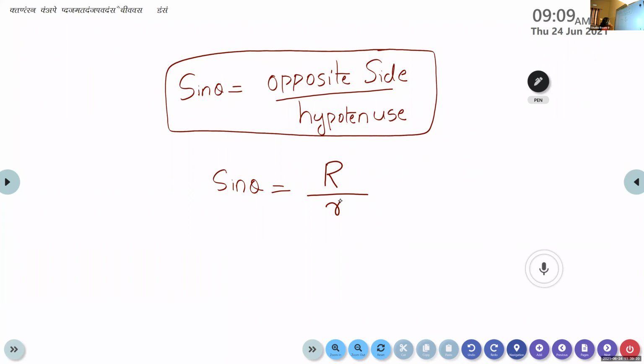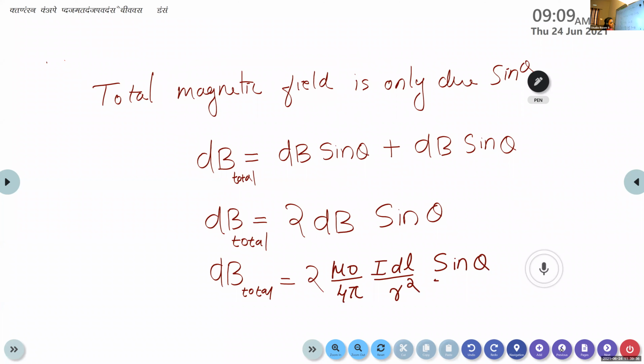What is our above equation? dB is equal to 2 into mu 0 divided by 4 pi IDL by r square into sine theta.